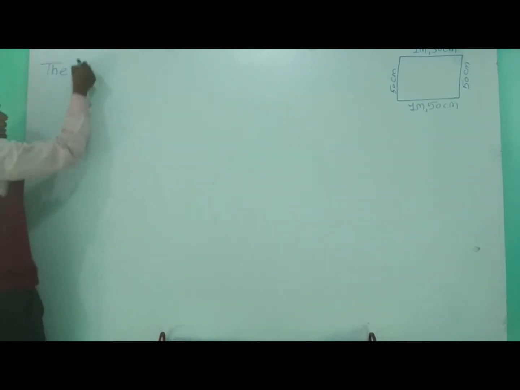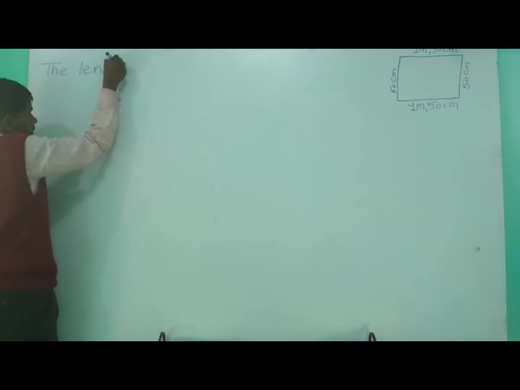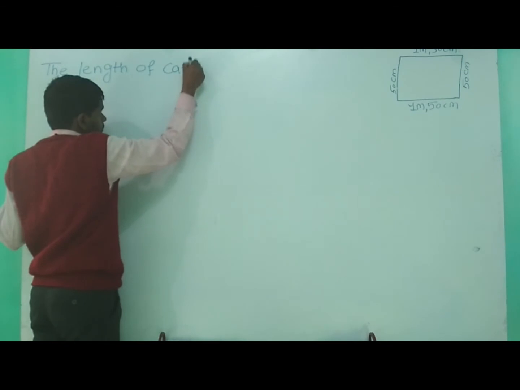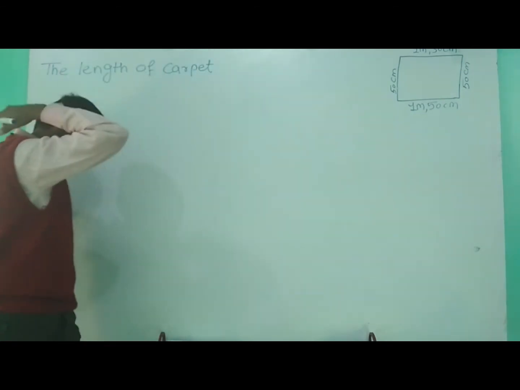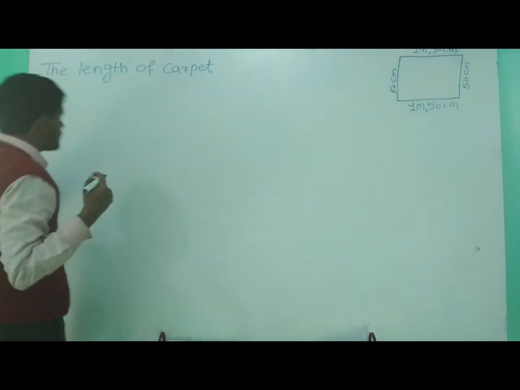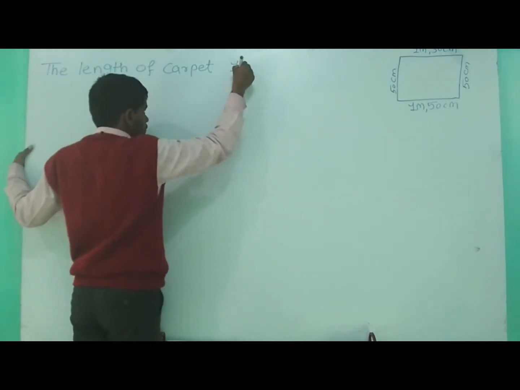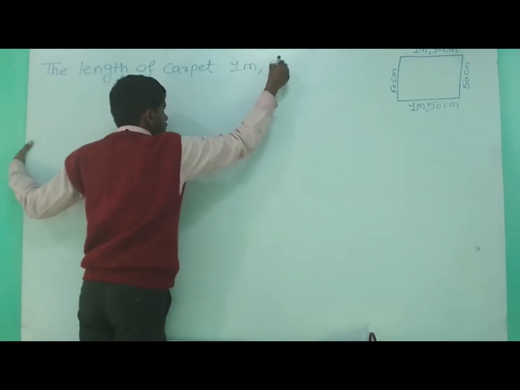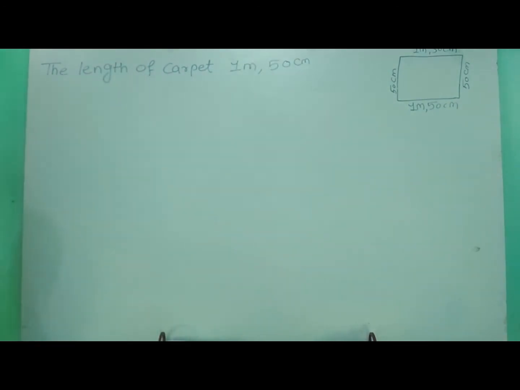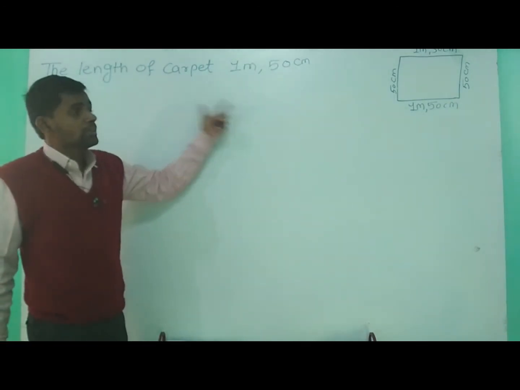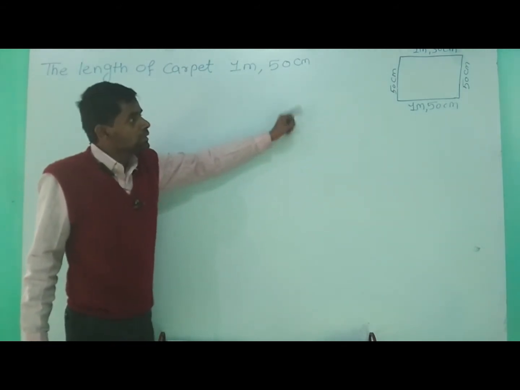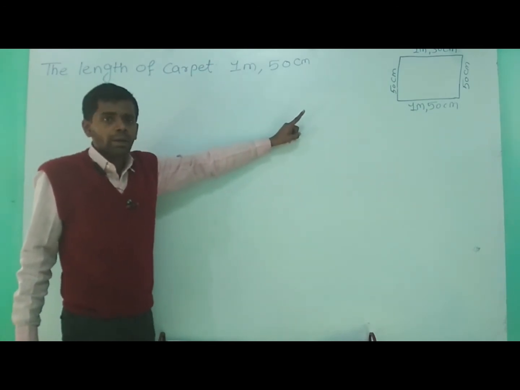Okay, the length of carpet. Okay, the length of carpet is what? Length of carpet is 1 meter 50 centimeter. Dear students, here we have to use the concept of measurement also. यहाँ पर measurement की भी concept आएगी, ठीक है, because we have to add all the sides of this carpet, then we will get the perimeter of that carpet.